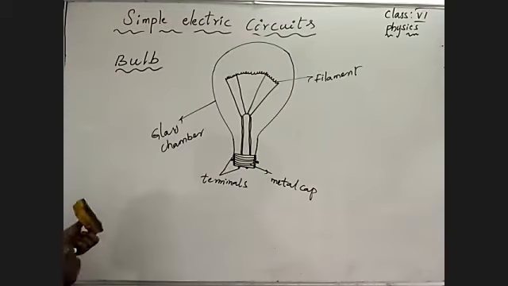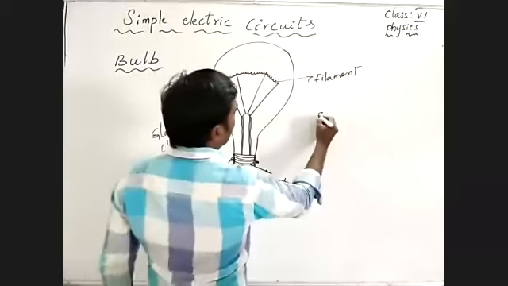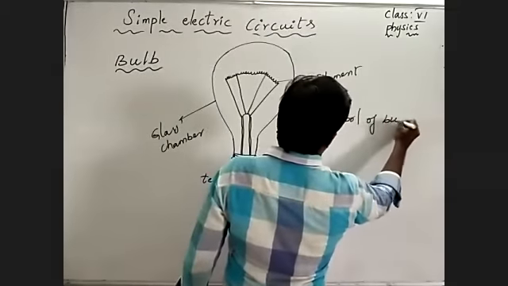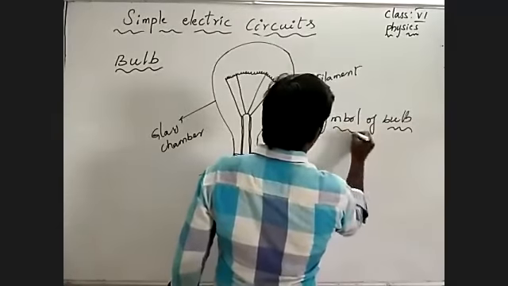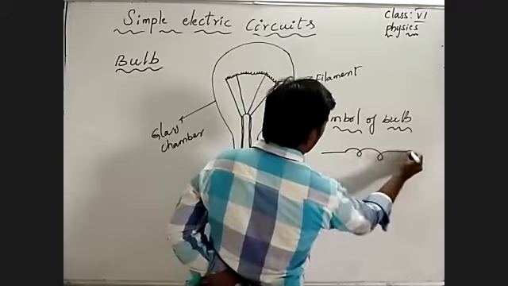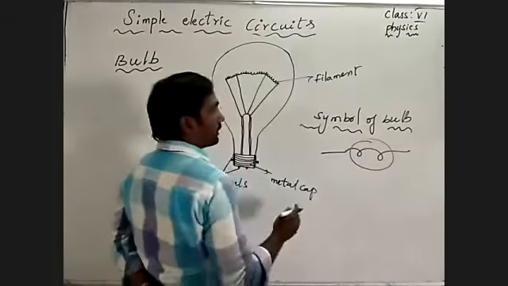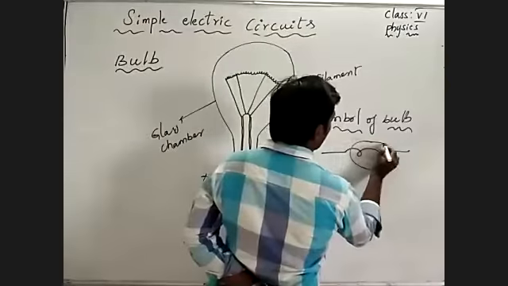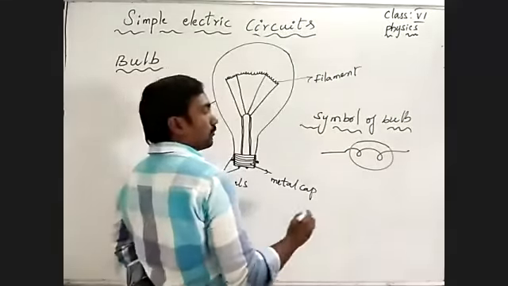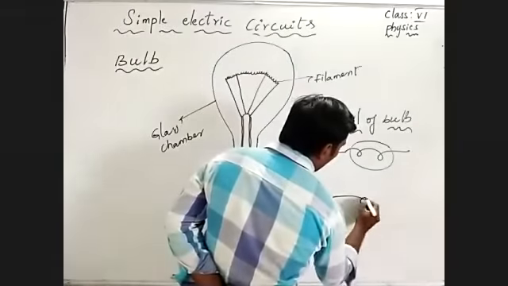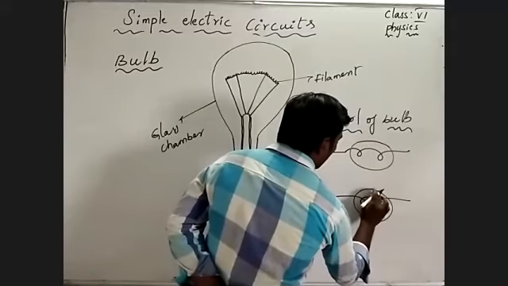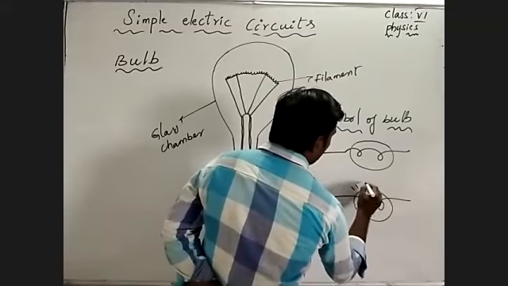Generally, we must know the symbol of the bulb. This is the symbol of the bulb. And we can identify the symbol of the bulb in two conditions, one off and one on.